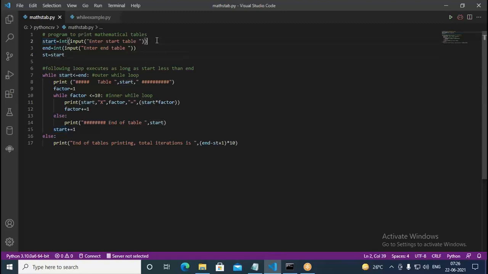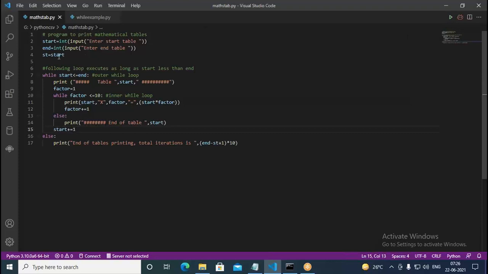Initially you enter 5, and end is 10. Initially start is 5, that is okay. The loop is getting executed, but in the loop we increase the start value because you have to come to the end of the loop. Therefore we increase the start by 1. So initially 5, then 6, then 7, then 8, then 9 and 10. Whenever this is 11, at that time we come to the end. While start less than or equal to end, but whenever start becomes 11, we come out of that. So therefore we will not actually get the expected result here.